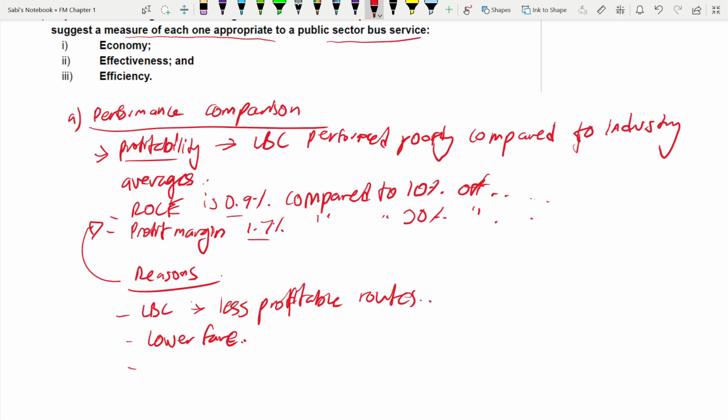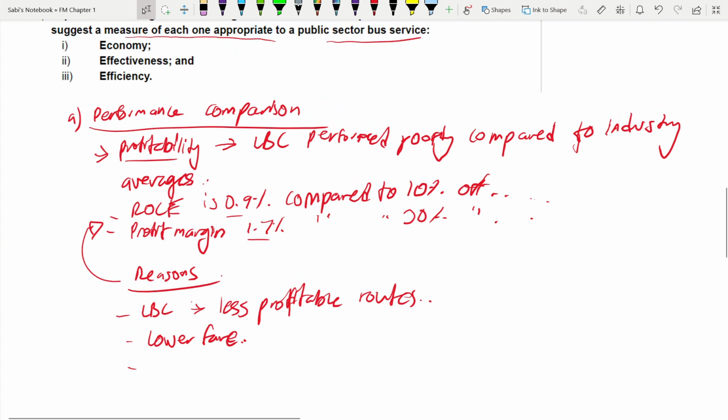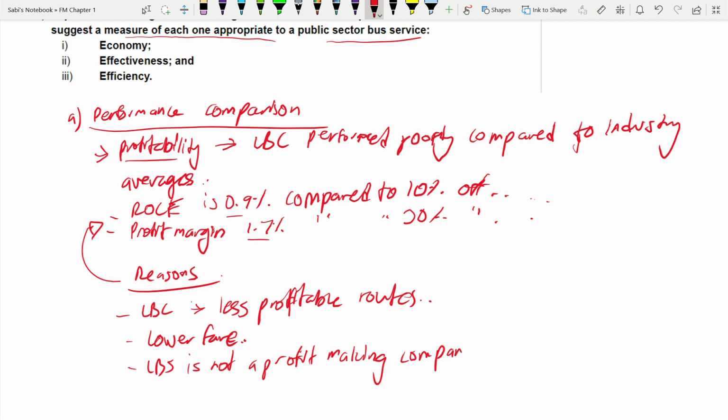Maybe now you can give some advantage. Okay, these are bad things, so give drawbacks. Now talk something positive also. What is the positive thing here? That LBC is not a private sector. Because LBC is not a profit making company, or you can say commercial enterprise, because it's not a profit making company,